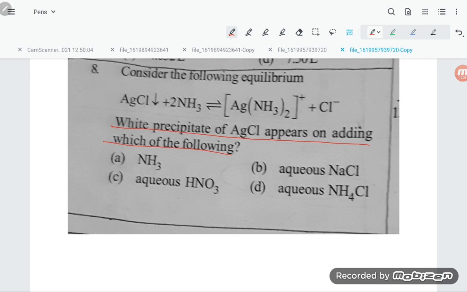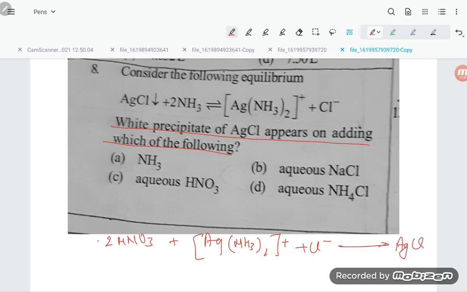Dear students, you see here, if you write the equation, 2HNO3 plus Ag(NH3)2 plus, that 2 is positive, and plus Cl negative. So what is it giving?